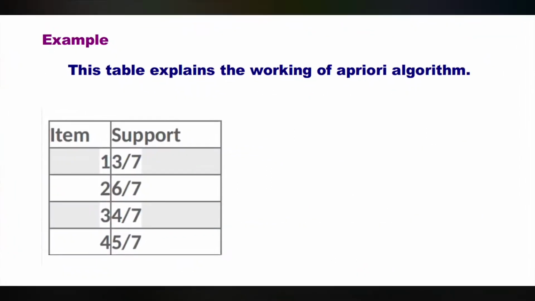This table explains the working of the Apriori algorithm. This table consists of two columns, one is item and the next one is support. Item 1 has a support of 3 out of 7, item 2 has a support of 6 out of 7, item 3 has a support of 4 out of 7, and in the same way the last item 4 has a support of 5 out of 7.